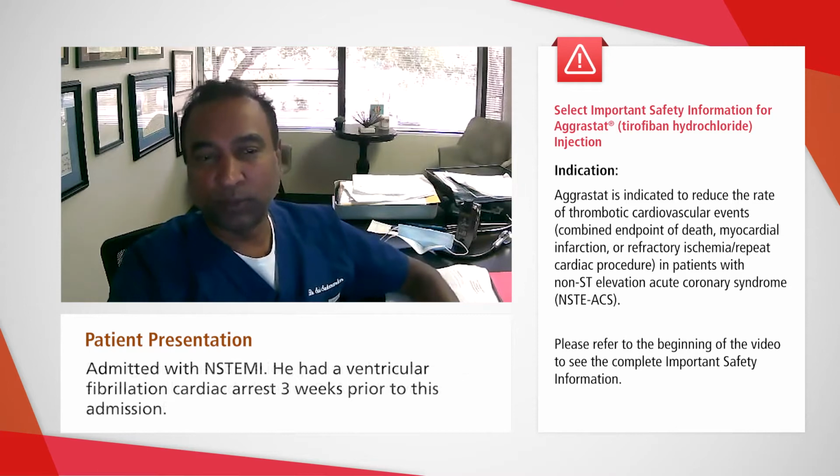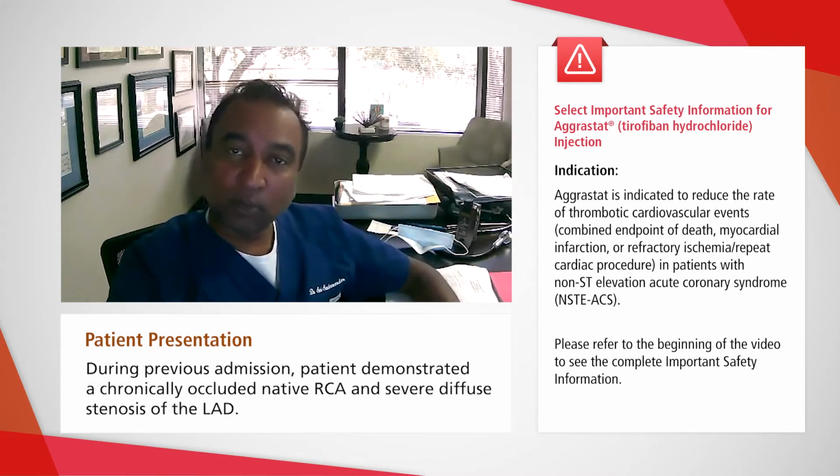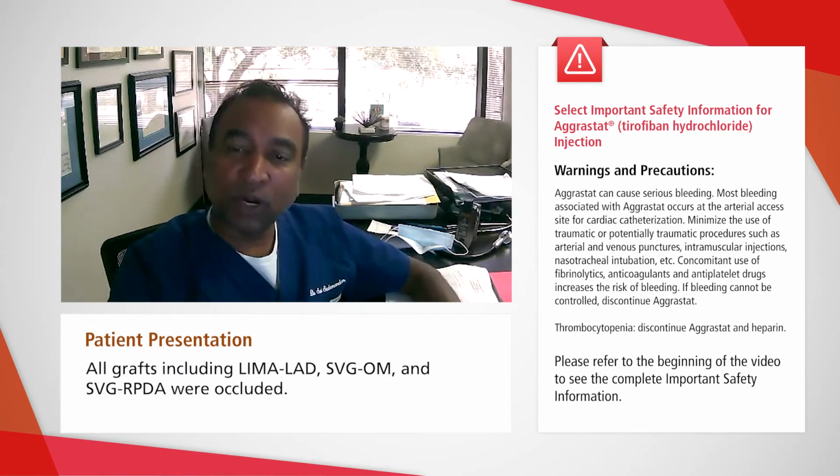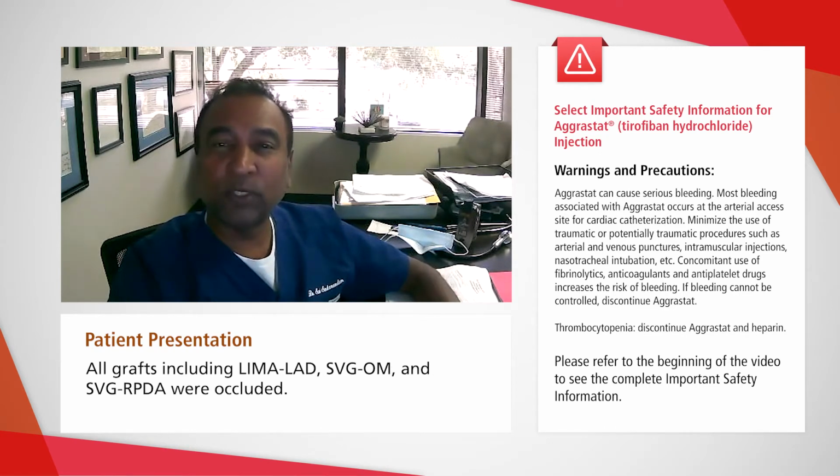During that admission 3 weeks ago, an urgent cath had demonstrated a chronically occluded native RCA, severe diffuse stenosis of the LAD, and a chronic total occlusion of the mid-circumflex, which was a very large dominant vessel. All of his grafts, including LIMA to LAD, SVG to OM, and SVG to RPDA, were occluded.